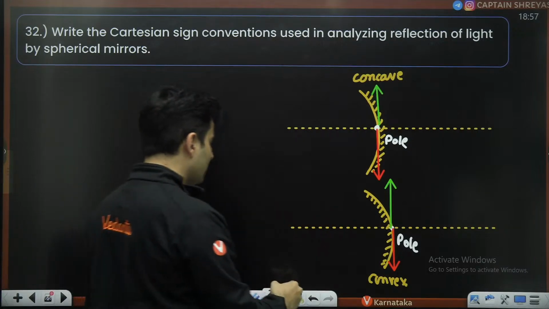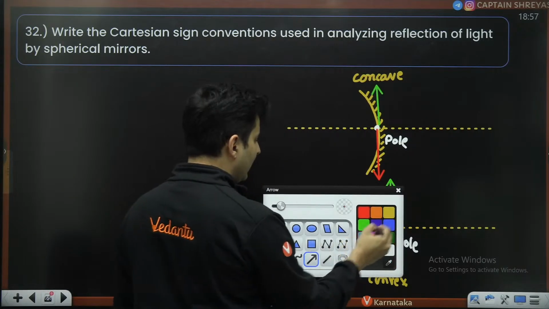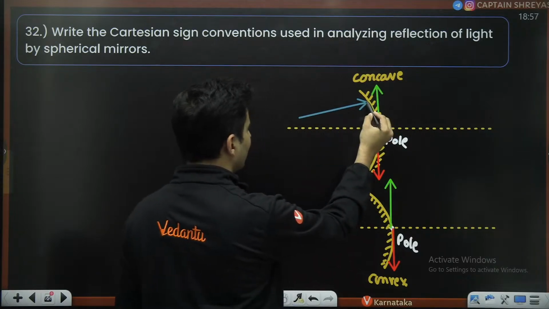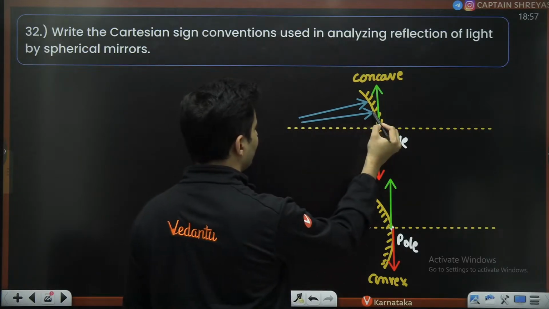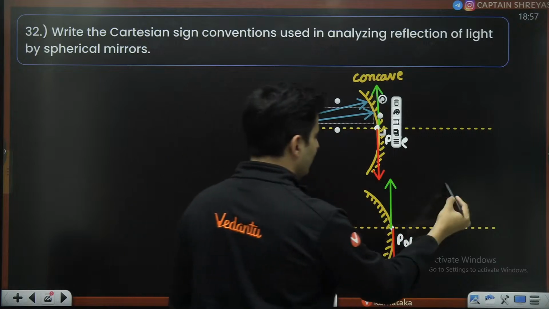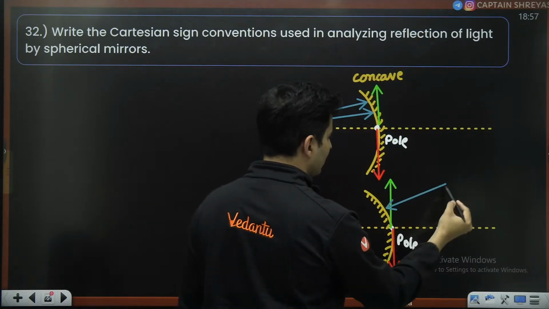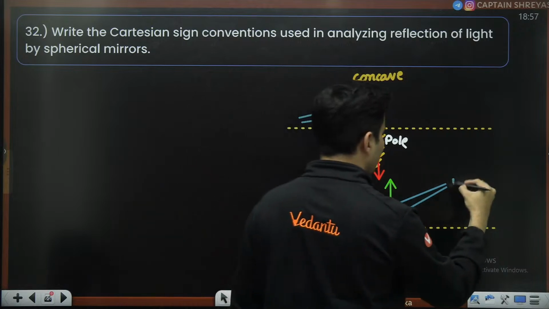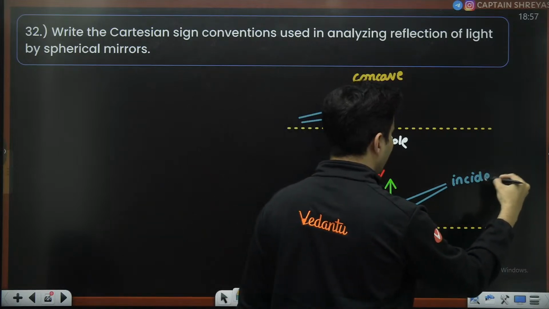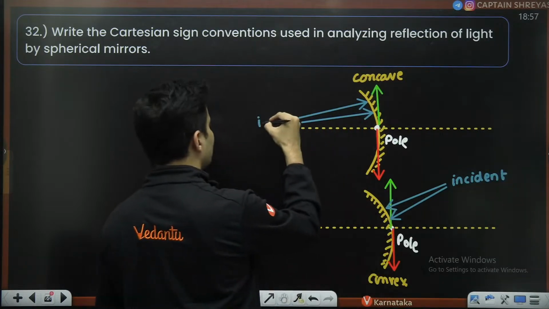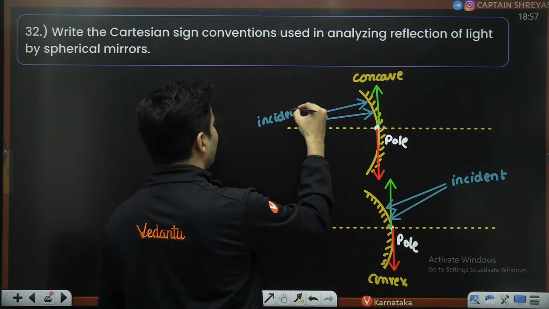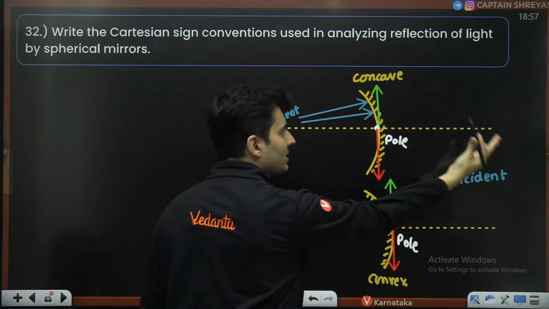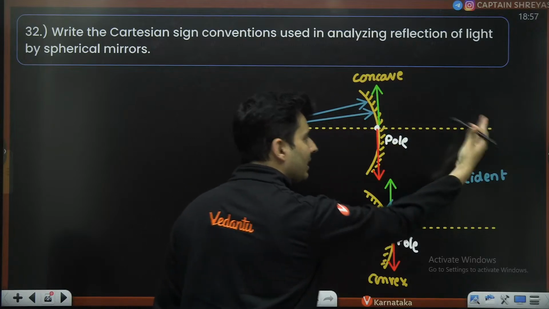Next point, what you will mention is whatever is the direction of the incident ray. So let's say the incident ray is coming like this from some object over here. Then the direction in which the incident ray goes onto the other side, that side will be positive.